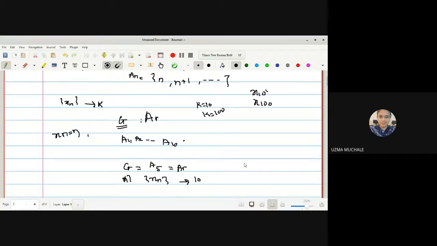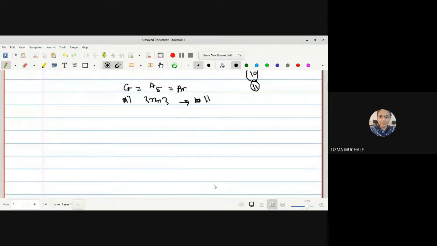Now, instead of considering 10, I can consider some other number. Suppose I consider 11. Suppose I consider up to a11, and out of them I again consider a5, because out of all those open sets I can consider one of them. So the same sequence, which we just proved converges to 10, we have now proved converges to 11. But if you remember in real analysis, we proved that any converging sequence converges to a unique limit point.